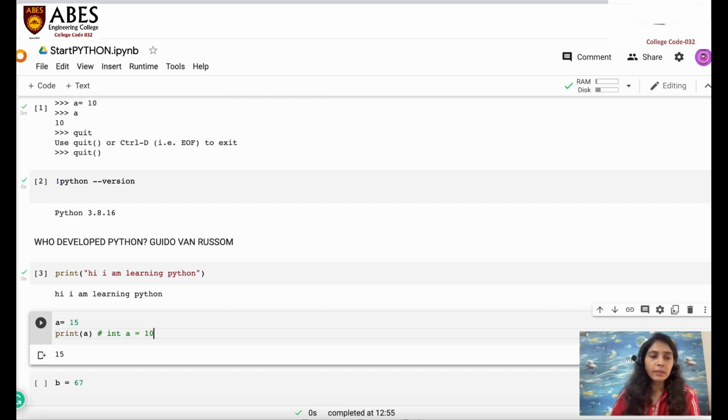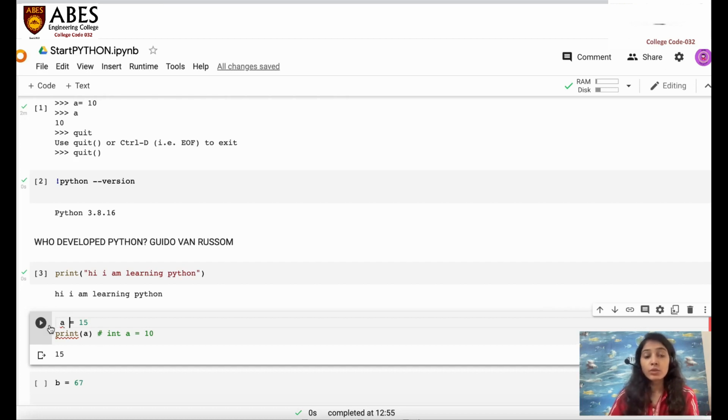So in Python it isn't like that. You just mention the variable name a, which is equals to 15. It means is equals to is an assignment operator, and we are assigning the value 15 to a, and Python will automatically judge it as an integer value. So the data type of a is integer.